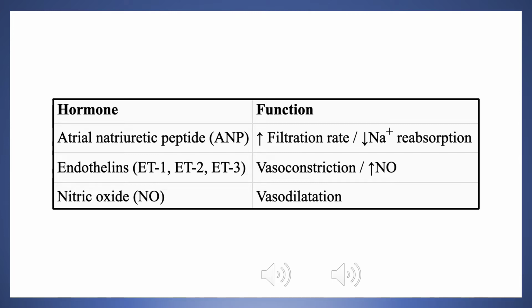Finally, let's go on to nitric oxide. This is a compound that is produced by endothelial cells of all blood vessels across the cardiovascular system. There are two important enzymes which you need to know when it comes to nitric oxide produced by the cardiovascular system.